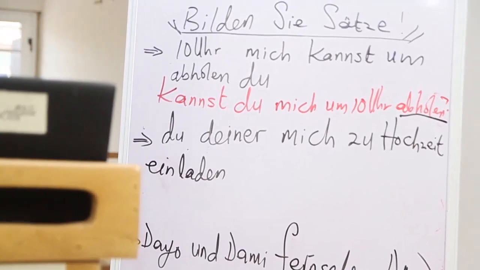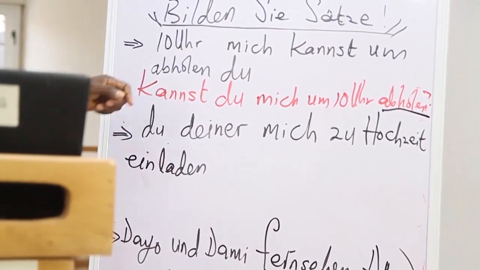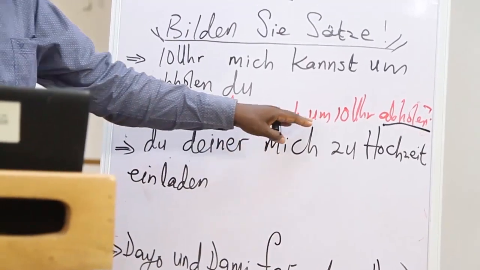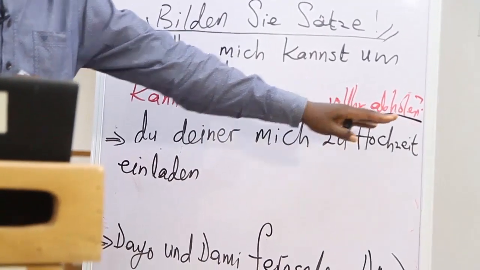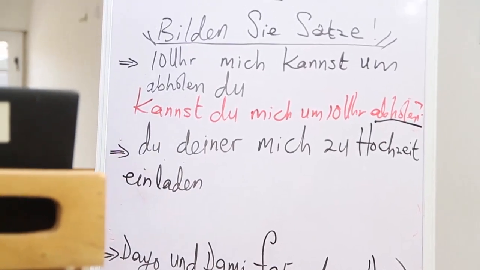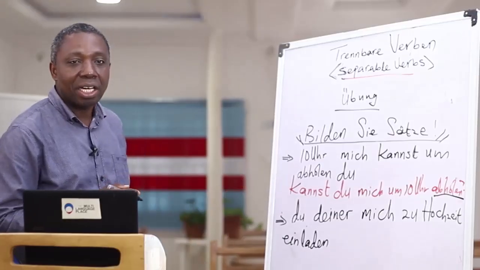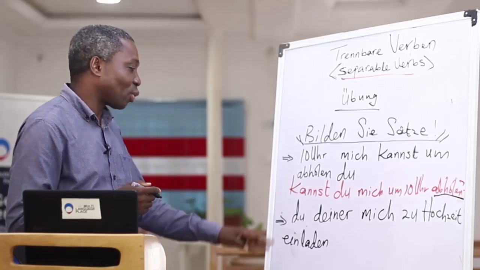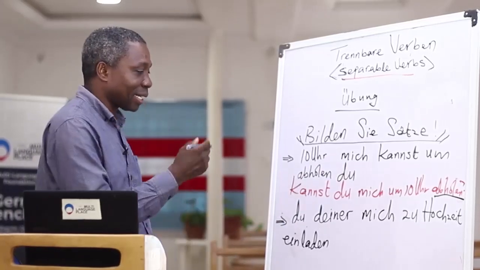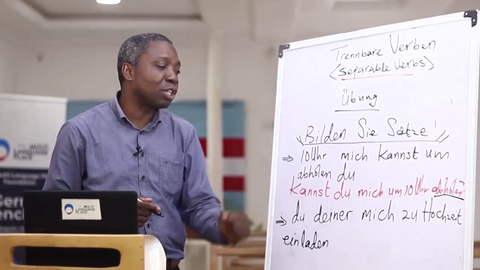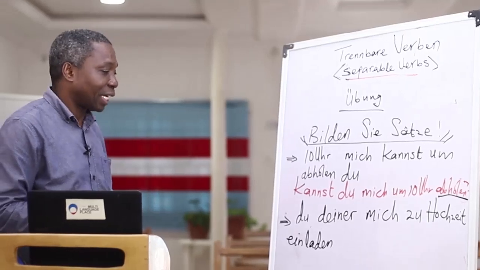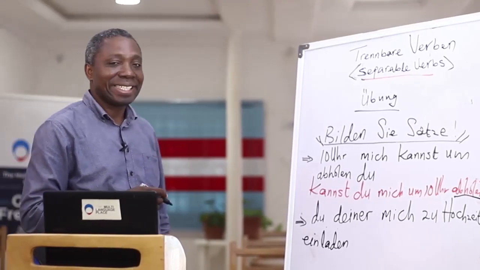So just watch the video again and you'll be able to fix it. So we have, kannst du mich 10 Uhr abholen? Can you pick me up by 10 o'clock? Okay, so we have that one. I mean, that's the answer. Kannst du mich 10 Uhr abholen? Can you pick me up by 10 o'clock?